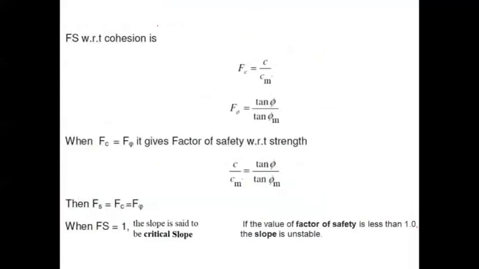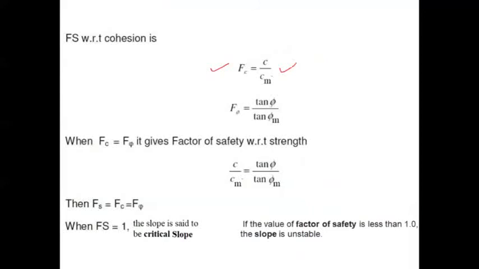Now, moving forward, there are other definitions of factor of safety also. If you take the cohesion into consideration, F_c is the factor of safety with respect to cohesion. It is nothing but the cohesion at failure divided by c_m, the mobilized cohesion.